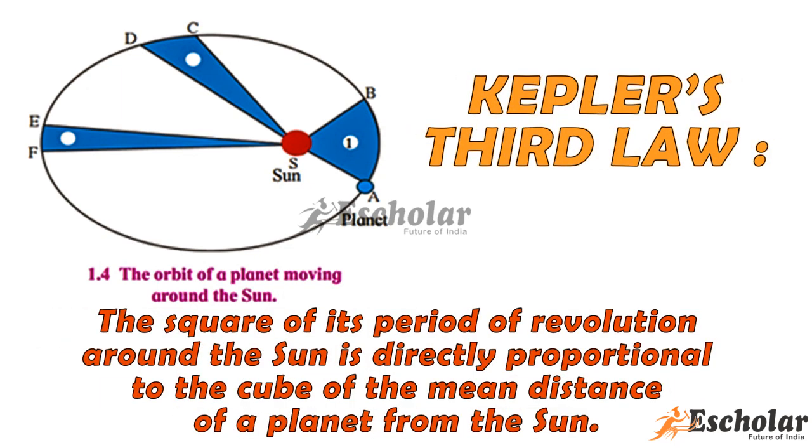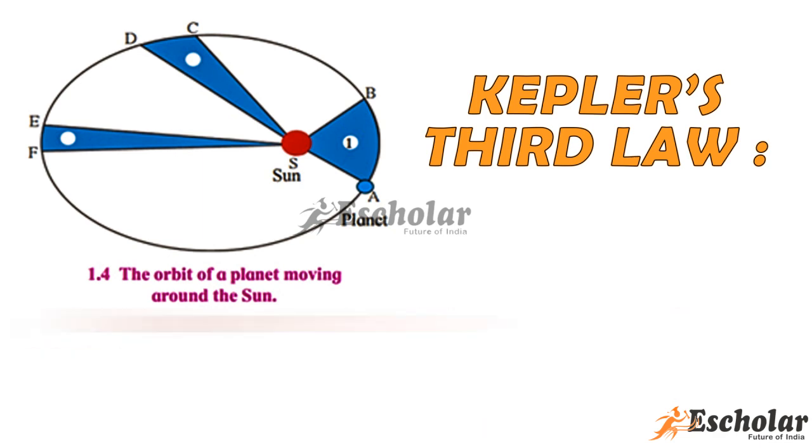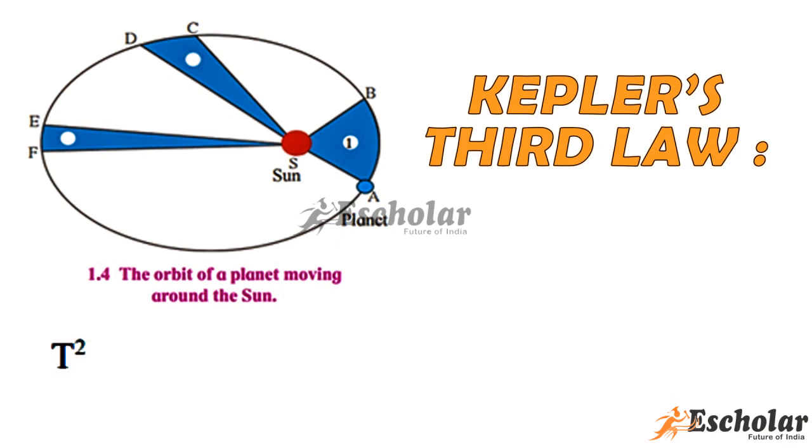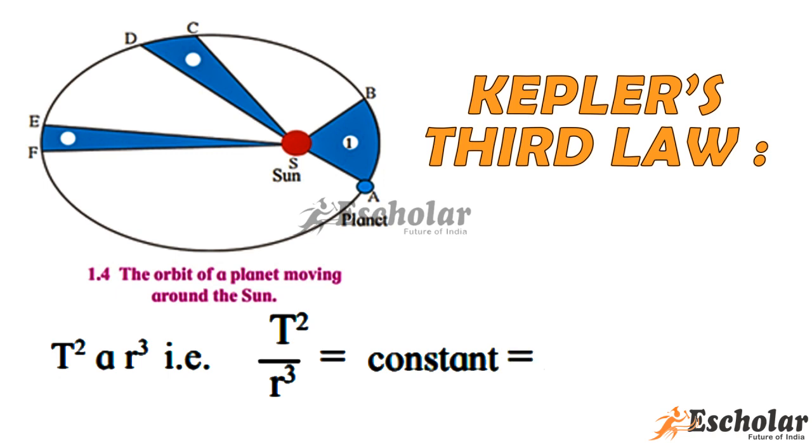Kepler's third law. The square of its period of revolution around the Sun is directly proportional to the cube of the mean distance of a planet from the Sun. Thus, if r is the average distance of the planet from the Sun and t is its period of revolution, then t squared is directly proportional to r cubed, that is, t squared upon r cubed is equal to a constant, that is equal to k.